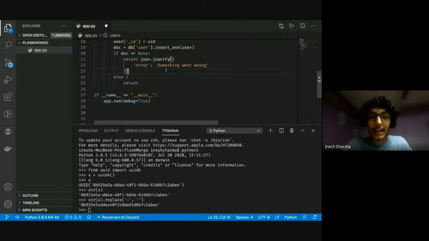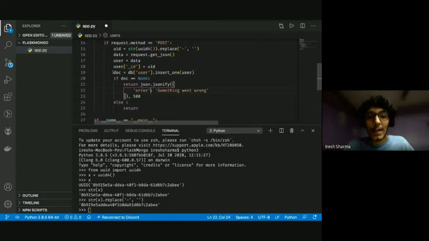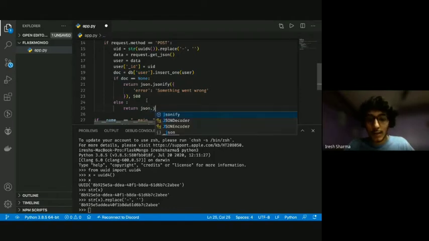So to send that in Flask, after return, the first thing we send is the actual data that we want to send. So basically jsonify the error, and then I'm going to send, comma, the error code. Since it was a server side error, since my server was not able to create the user, we're going to send 500.